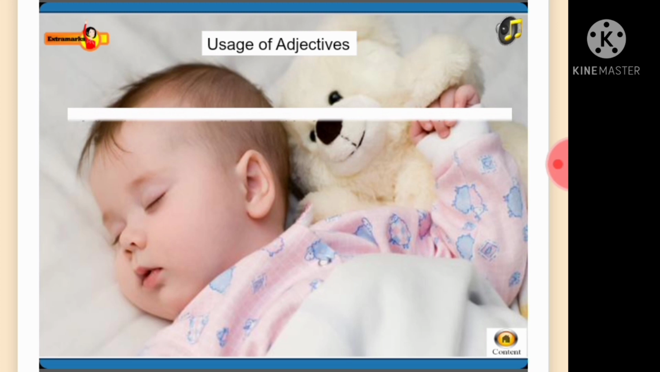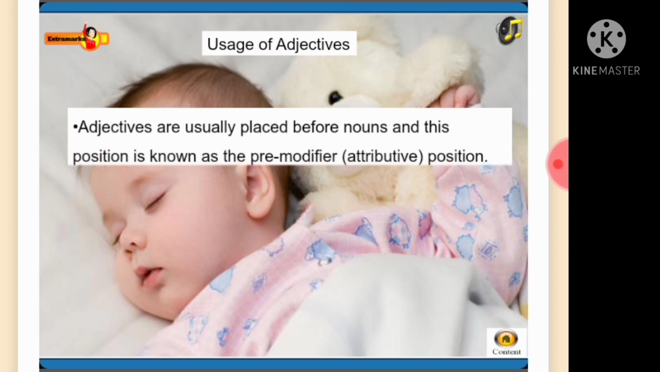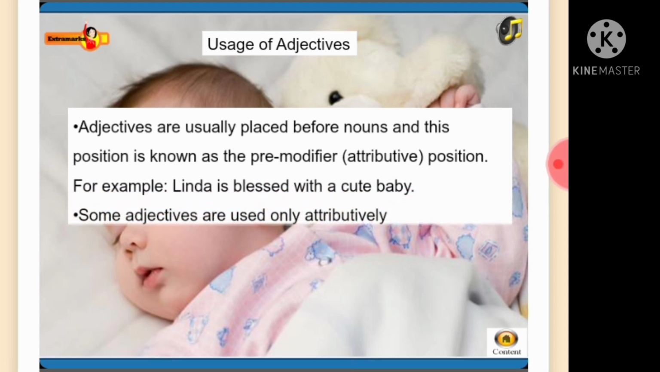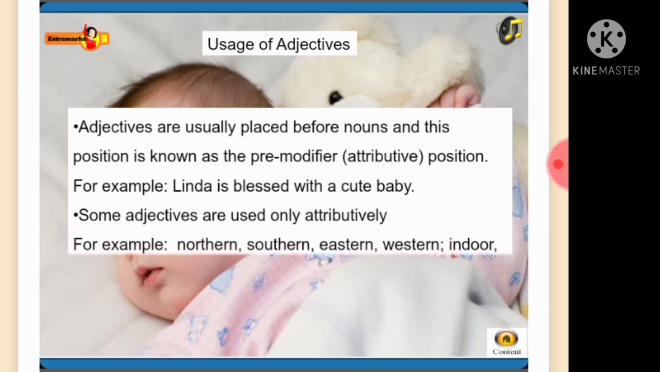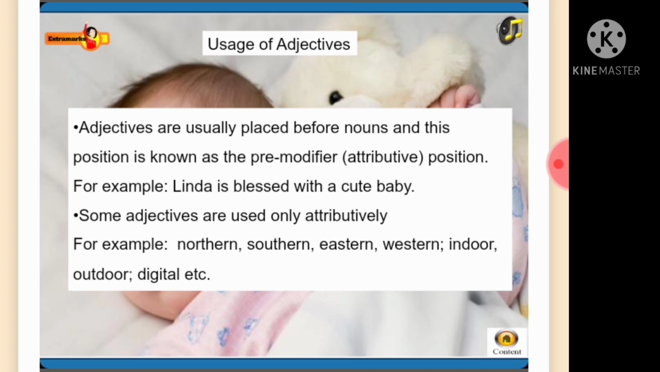While using an adjective in a sentence, the following things should be taken care of. Adjectives are usually placed before nouns, and this position is known as the pre-modifier attributive position. For example, Linda is blessed with a cute baby. Some adjectives are used only attributively. For example, northern, southern, eastern, western, indoor, outdoor, digital, etc.